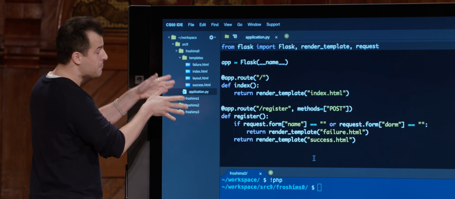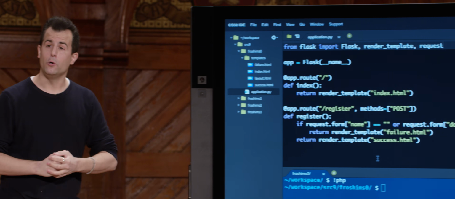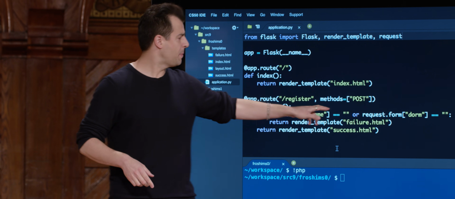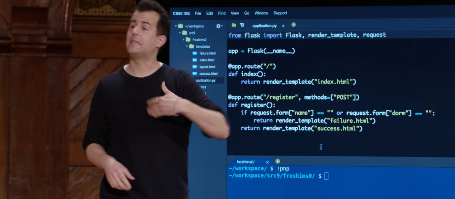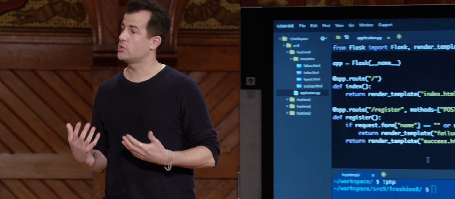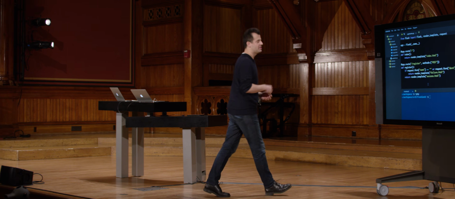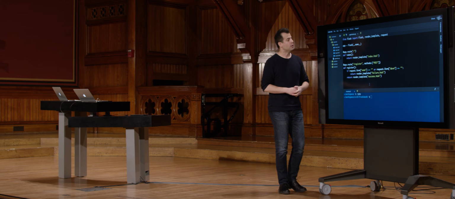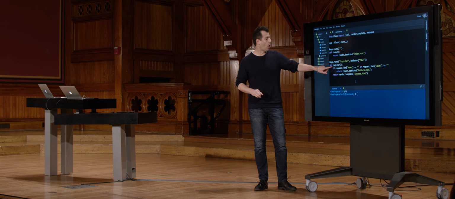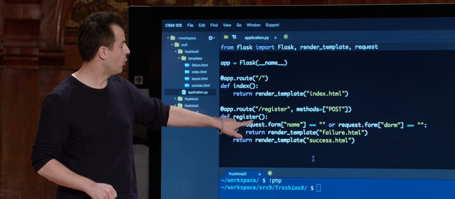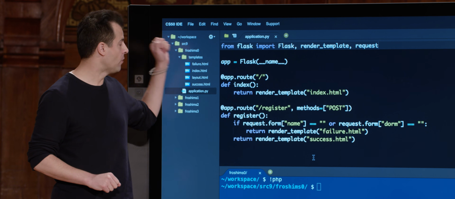But in FroshIMs 0, we have the ability to have our own route, in this case called /register, that I've specified isn't even going to respond to HTTP GET requests, but rather POST requests, which typically mean a form submission is sending one or more fields that you don't necessarily want to end up in the browser's URL or history. I'm calling my function register, and this would be a good convention. Just make sure your function name lines up with what the route is there.